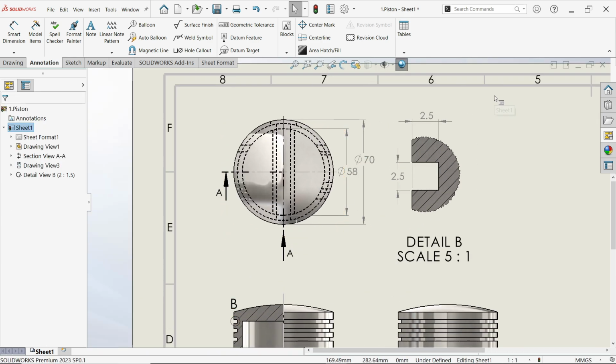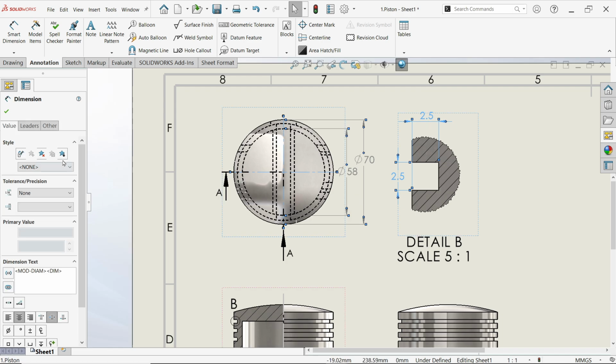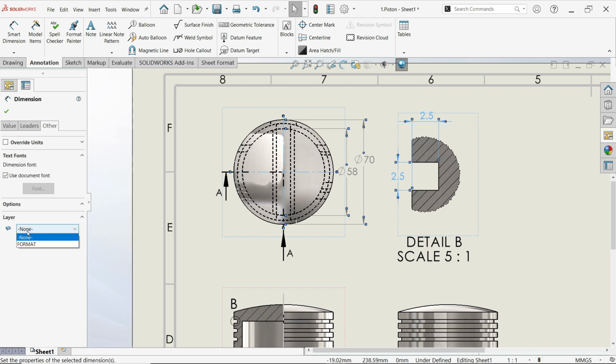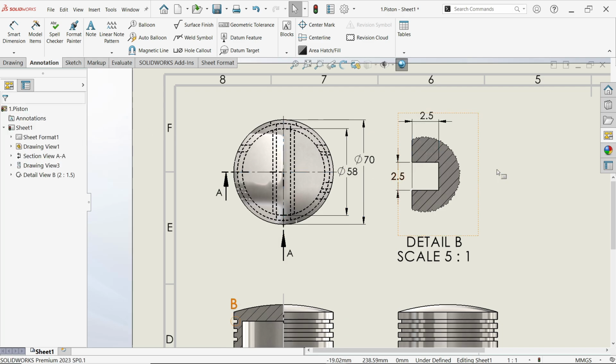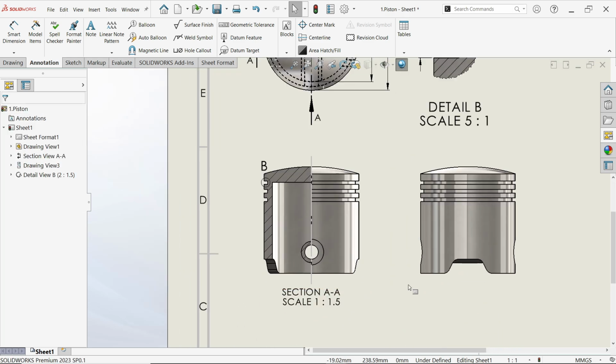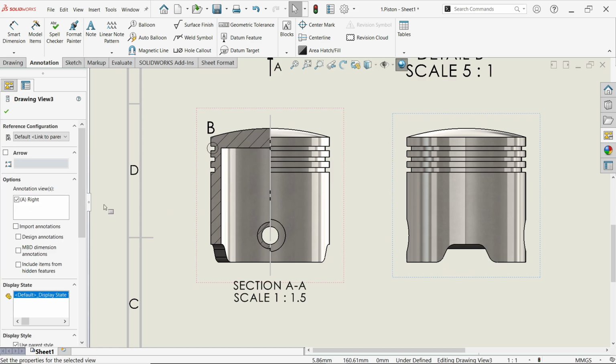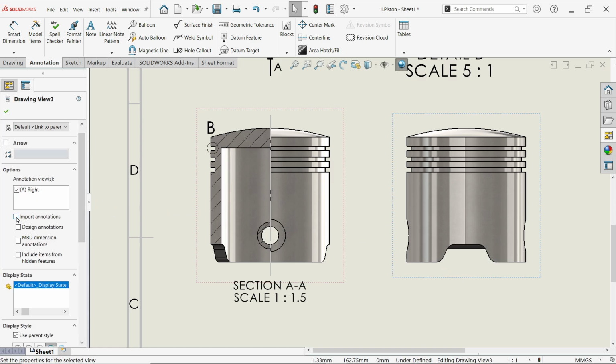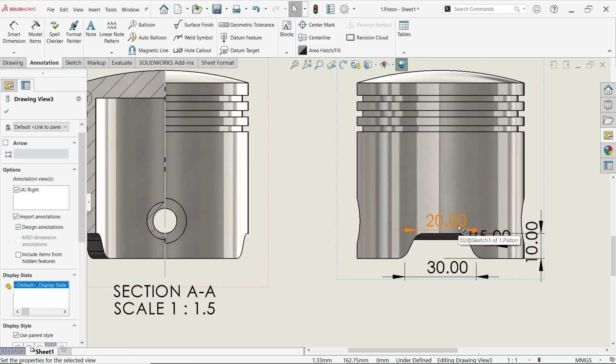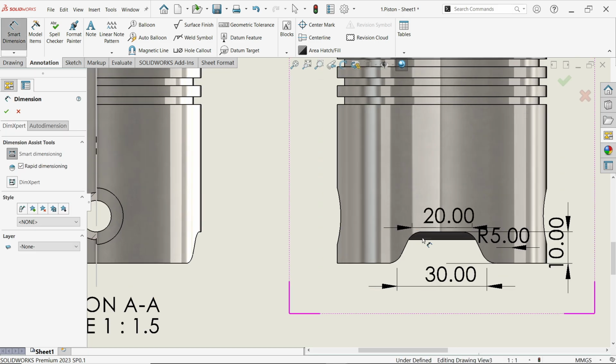Okay, now even though if I select this other one, and here change layer, by default the format has black color. Look, let's check this, and here choose import annotation, design annotation. Now you will see some dimensions you don't need to import. Smart dimension.